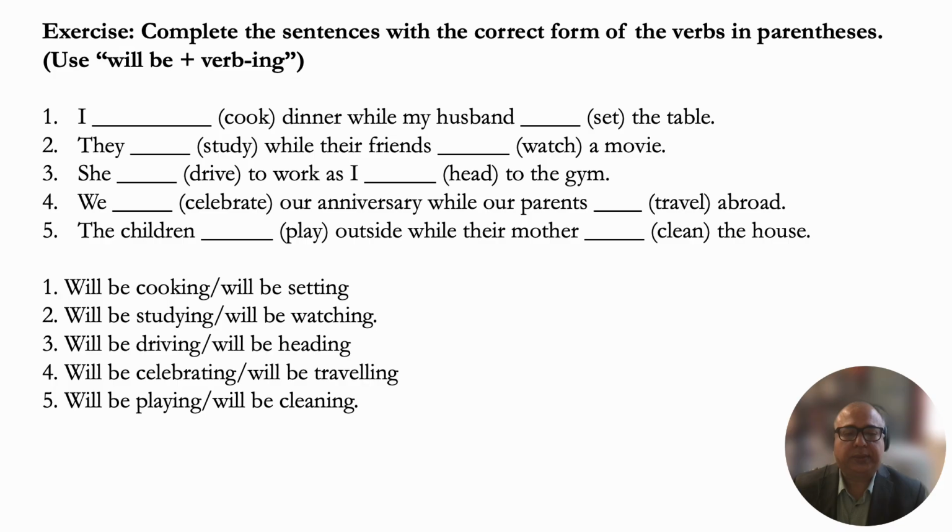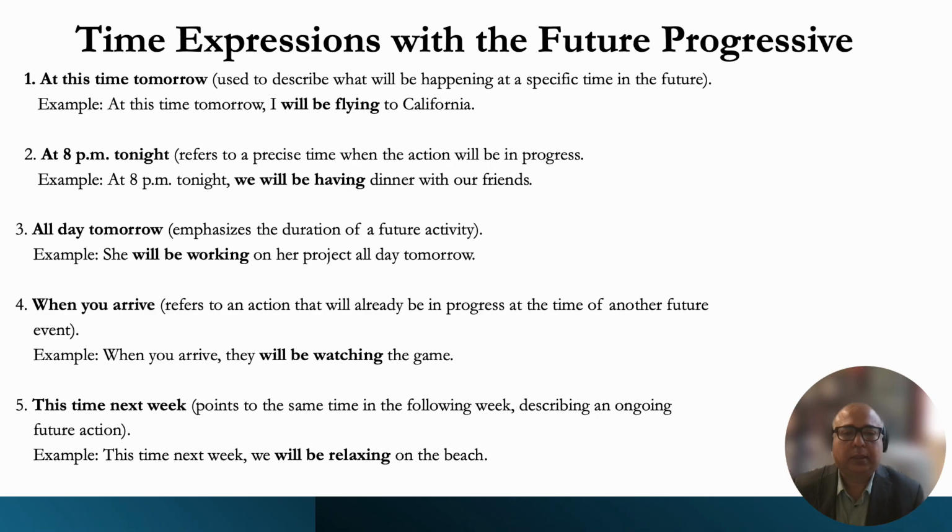So here are the answers. Notice there are two actions happening at the same time, as we just learned. I will be cooking dinner while my husband will be setting the table. All right? I am sure that you got all of the answers correct, because this is not that hard, right? It's not that hard to learn the future progressive tense.